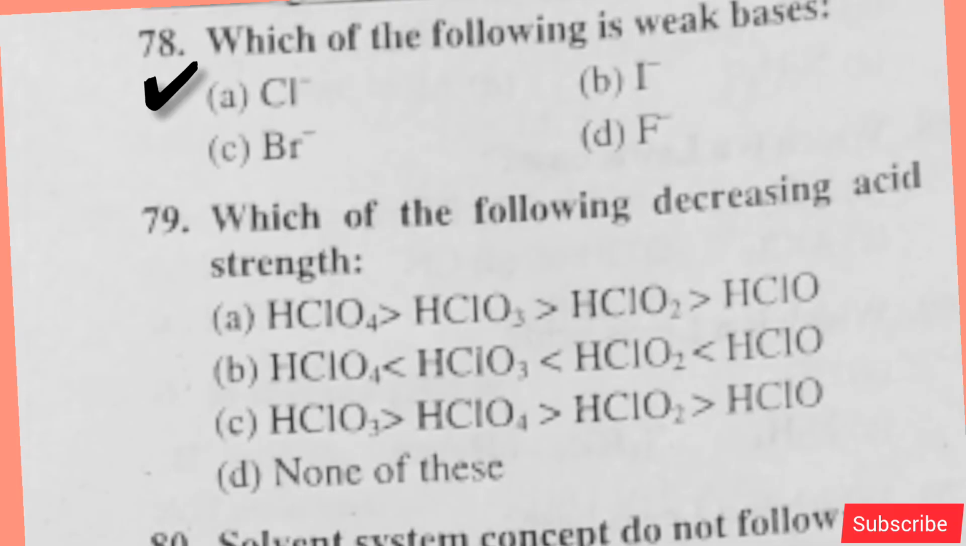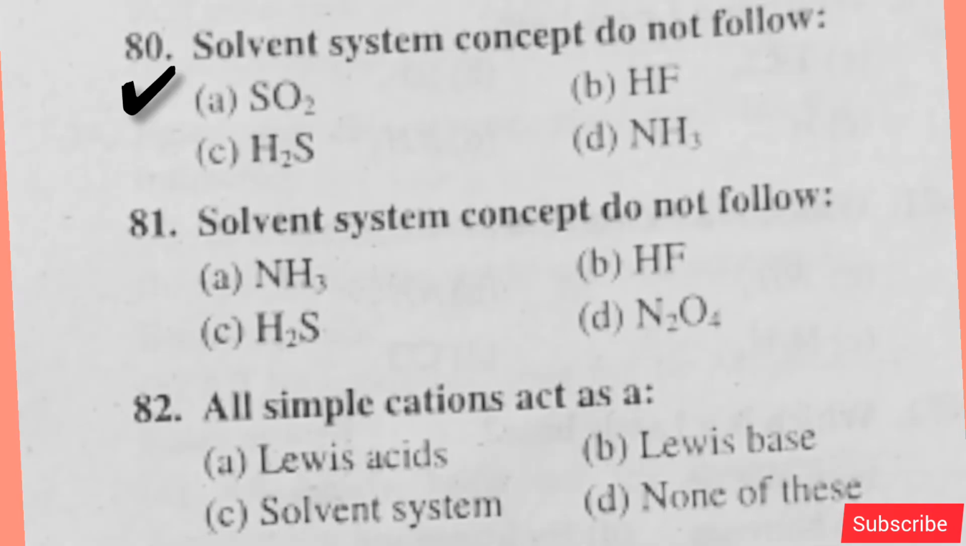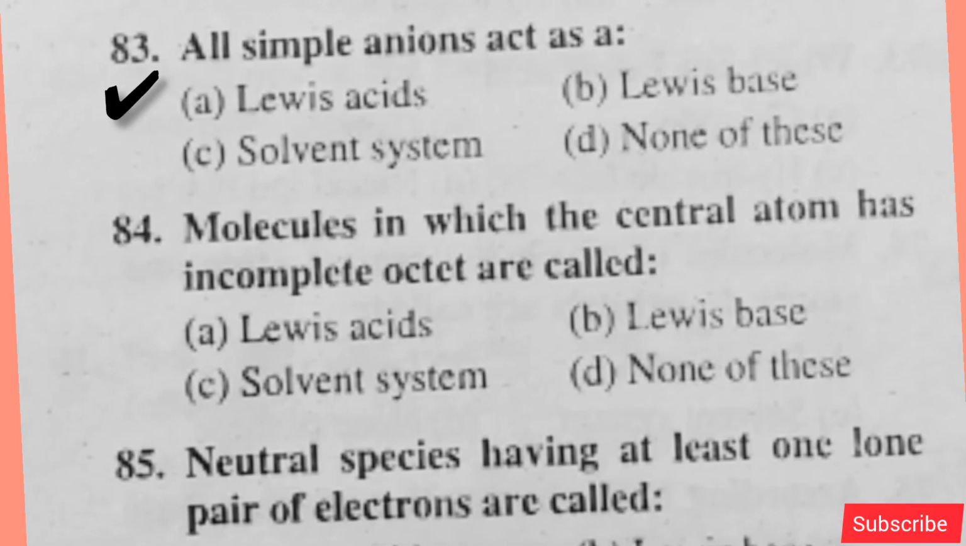Which of the following is a weak base? Option D is right. Which of the following decreases acid strength? Option A is right. Solvent system concept do not follow, option A is right. Solvent system concept do not follow, option D is right. All simple cations act as a, option A is right. All simple ions act as a, option B is right.